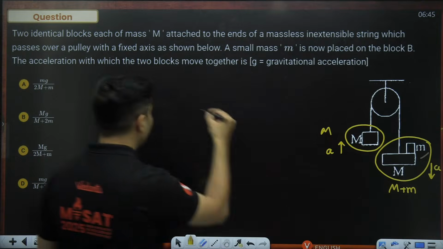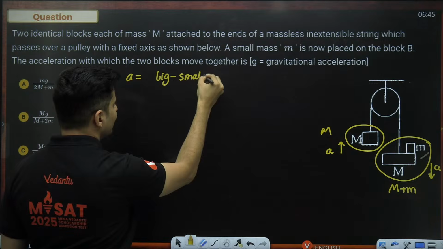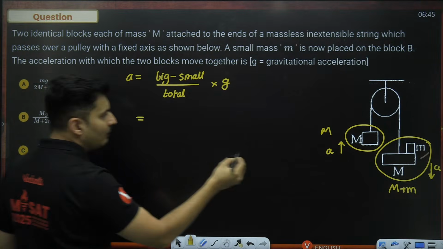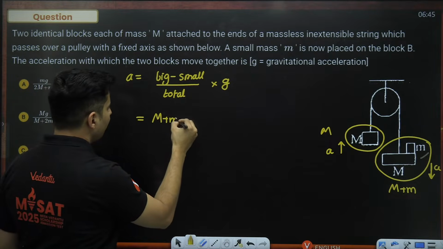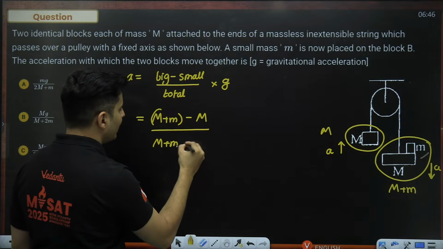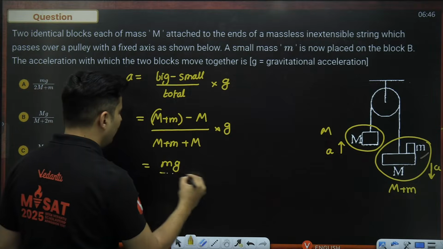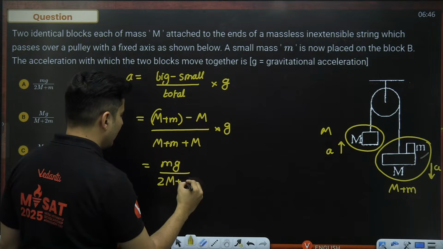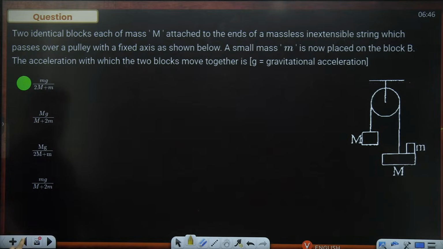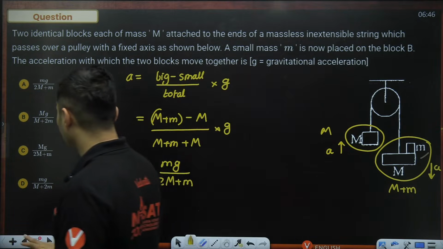That's it. And always A will be the big minus the small mass upon the total mass, whole thing multiplied by G. So the bigger mass is M plus M, smaller mass is just capital M, total mass is M plus M plus M multiplied by G. MM cancels, so it will become mg divided by 2 capital M plus small m. It's the same old thing, it's just asked differently. So this is the answer, option A. Got it? Perfect. Yeah, option A. I think you should get it within few seconds.